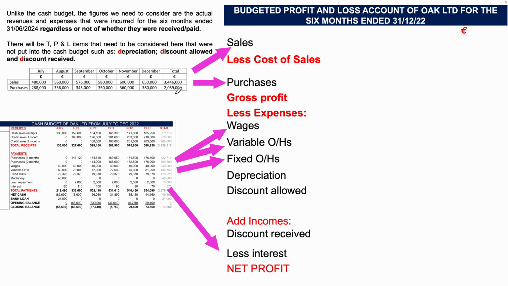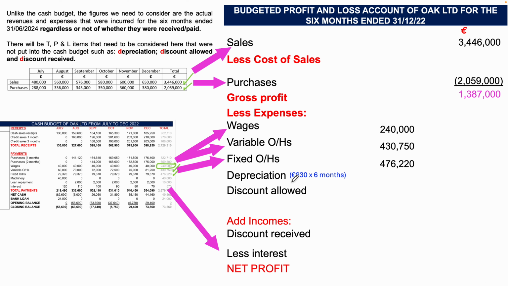Our sales, we have 3,446,000, less cost of sales, so we've got the purchases 2,059,000, giving us a gross profit of 1,387,000. Okay, and then less expenses, we'll have wages, so we have the 240 here. We have variable overheads for 3,750. We have fixed overheads 476,220. Now, depreciation, we had depreciation of €630 per month. Multiply that by 6 months and we get 3,780.